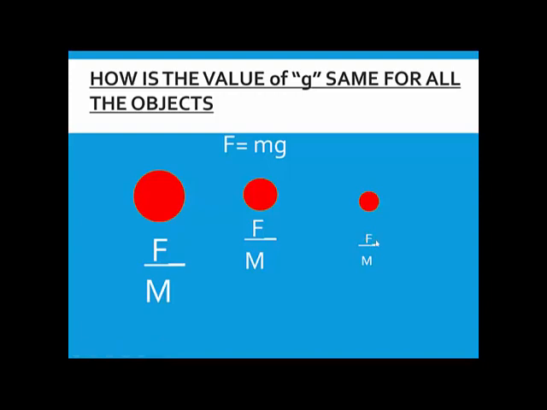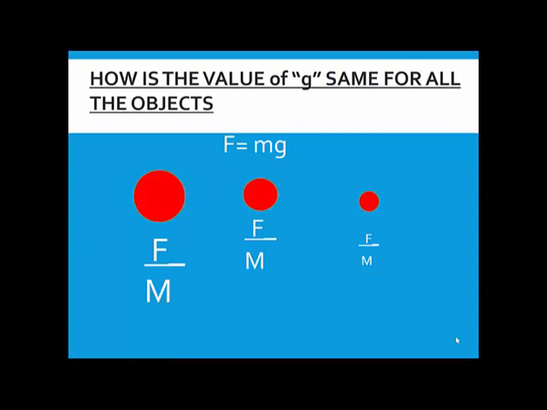So look what is happening. As the mass is reducing, the force with which it is pulled towards the earth is also reducing. So if you divide F by m, here also F by m, here also F by m, the answer is going to be G, which is going to be the same in all the cases. So what is the value of G? G will come as 9.8 meters per second square. If you divide any force by its mass, you will get 9.8 meters per second square.